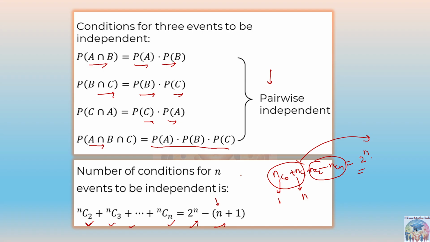Which one? The number of events are n. You can consider like this: the number of events are n, then we are finding out the number of conditions for them to be independent.